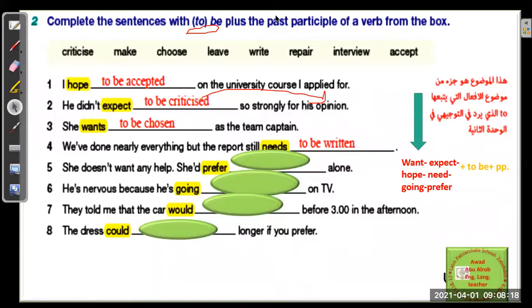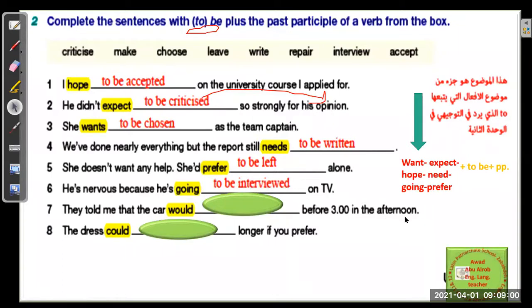Now, others have raised hands. Come on, let's say Yaqub. Yaqub, next one. She doesn't want any help. She would prefer to be left alone. Yeah, she doesn't want help. So she prefers to be alone, to be left alone. Now, another one is Sam'an. He refuses because he is going to be interviewed on TV. Yeah. So he is nervous. He wants them to do an interview with him on TV. He's going to be interviewed on TV.